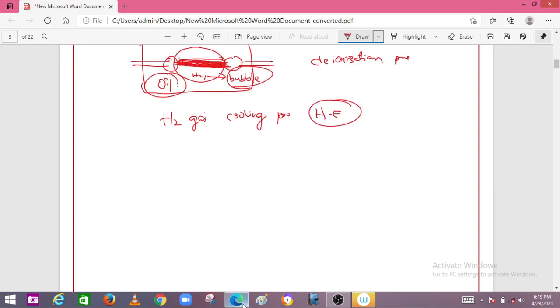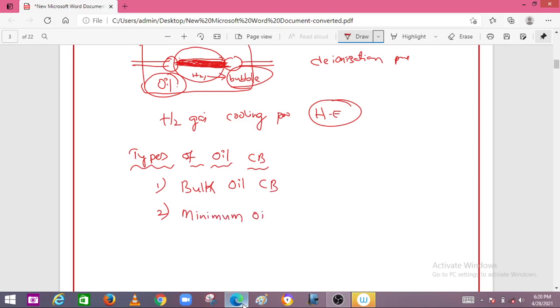And based on the usage of oil, there are two types of oil circuit breakers. If you are using bulk oil for the circuit breaker, that is called a bulk oil circuit breaker. If you are using minimum oil, then that is called a minimum oil circuit breaker. Bulk oil circuit breaker can be called BOCB. Minimum oil circuit breaker can be called MOCB.